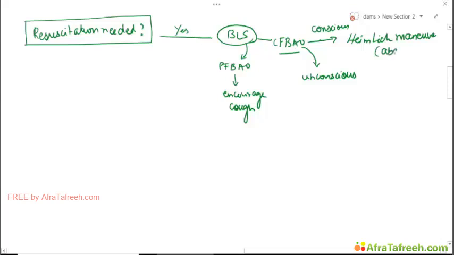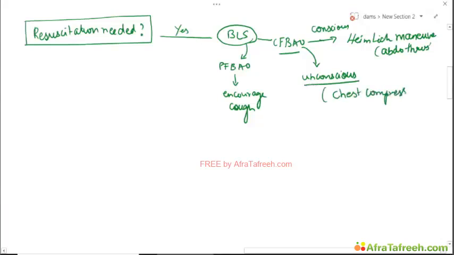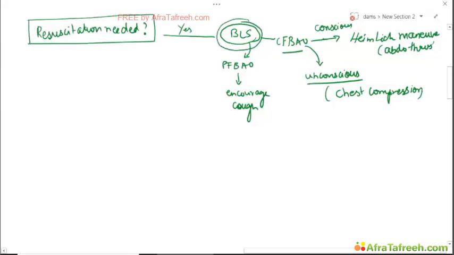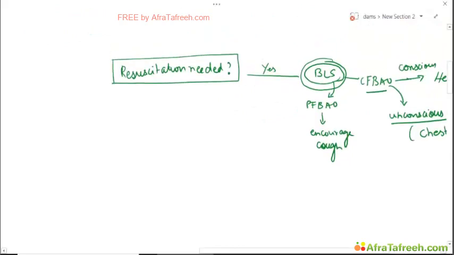Or abdominal thrusts. For an unconscious patient, you need to start chest compressions. And there is an algorithm which is based on BLS. We will not be discussing that in detail. Okay, so this is done in BLS. If there is no resuscitation required,